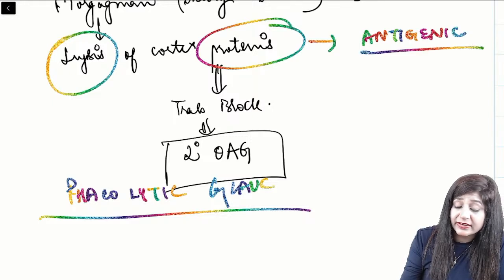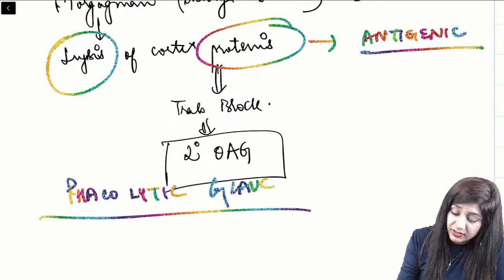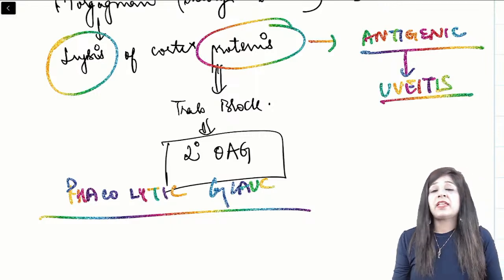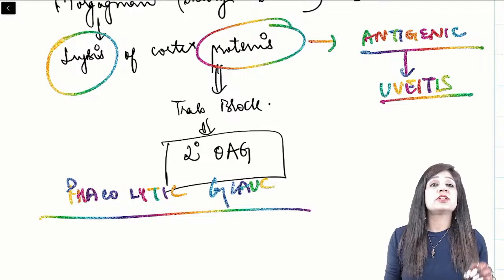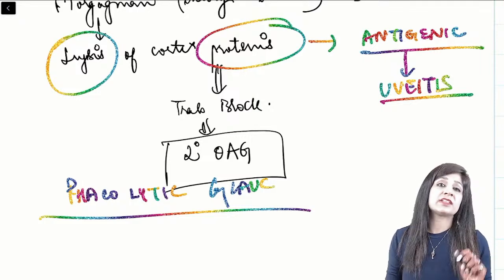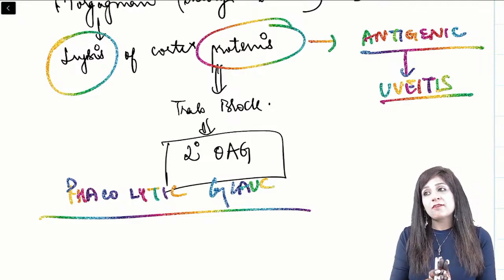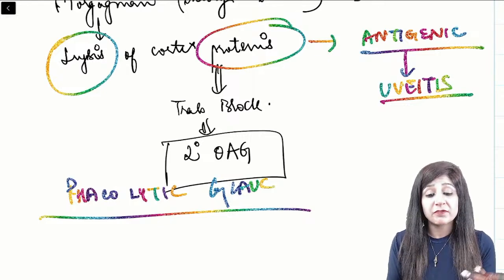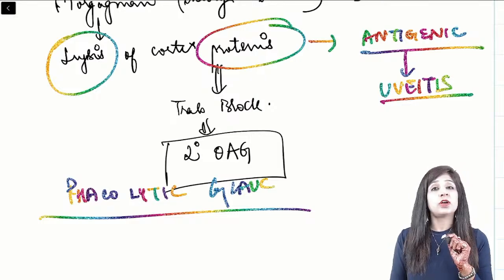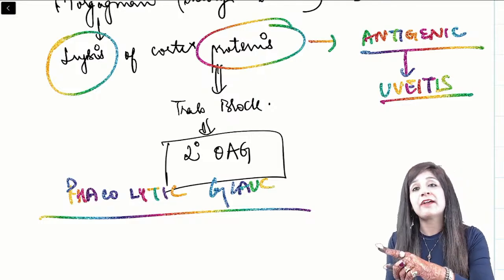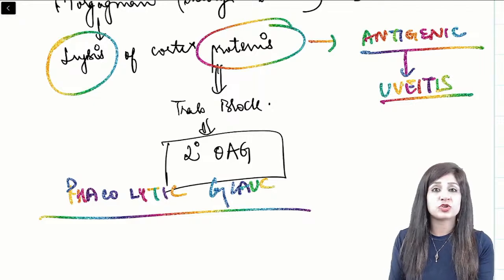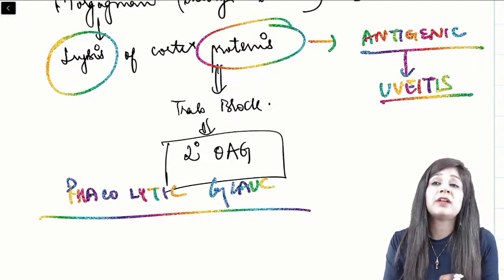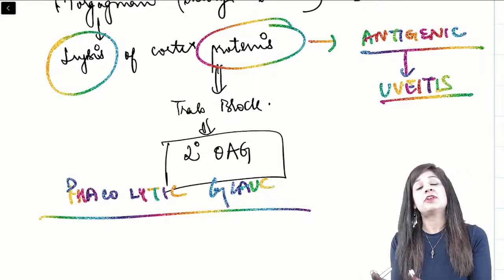Because these proteins are antigenic, they contain the sequestered antigens, therefore they can induce the uveitis. And that uveitis can actually show you the flare as well as the deep anterior chamber. So when we have open angle glaucoma, we will have normal anterior chamber. When we have angle closure glaucoma, we will have narrow angle of anterior chamber. And when we have got the uveitis, it is a deep anterior chamber. So basically it is the phacolytic glaucoma, which will also be accompanied with the phacogenic uveitis.